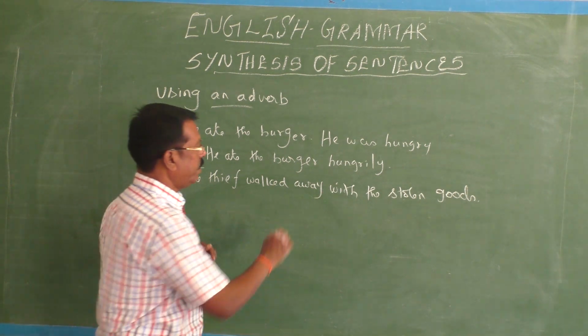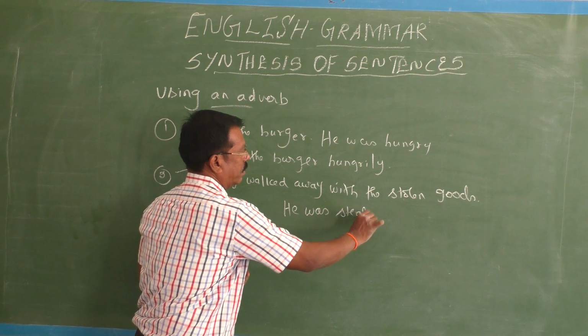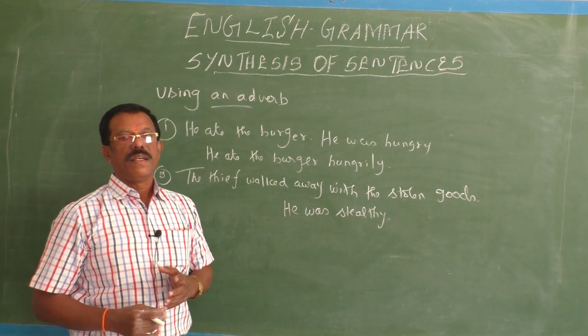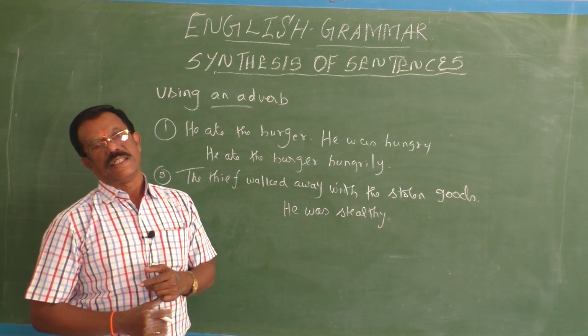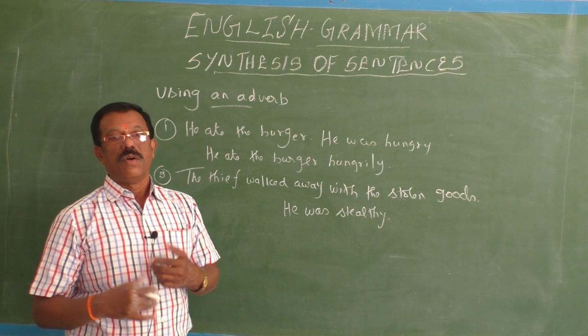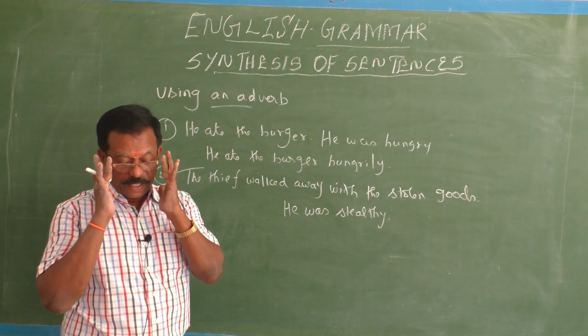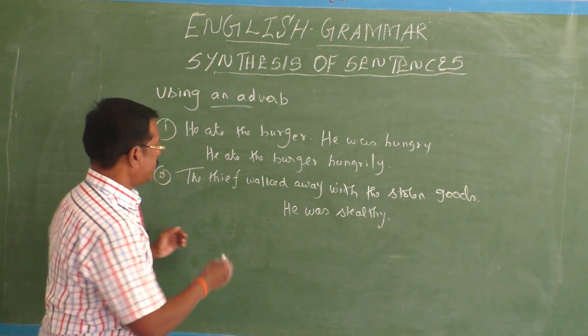He was stealthy. So the thief walked away with the stolen goods. He was stealthy. Here stealthy is an adjective, not known to others. So this should be changed into an adverb, stealthily.